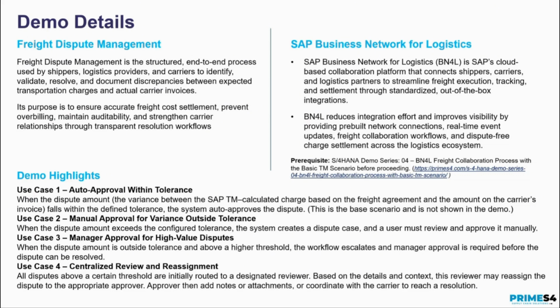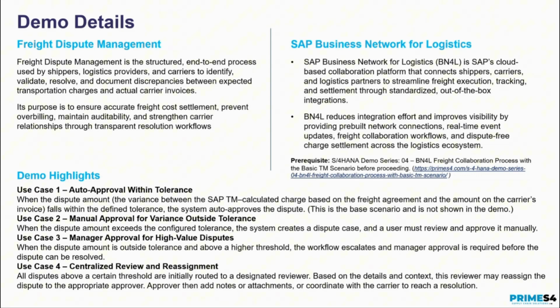Otherwise, a carrier sends a $5,000 or $10,000 invoice for an estimated charge of $2,000, and customers typically do not want one user to just approve it. There will be a threshold. That is something we will showcase in our demo. When it is above a certain threshold, once a user approves, it goes to a manager's queue, and when the manager approves, it is considered fully approved.